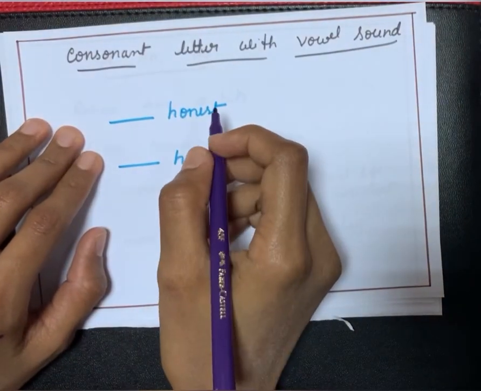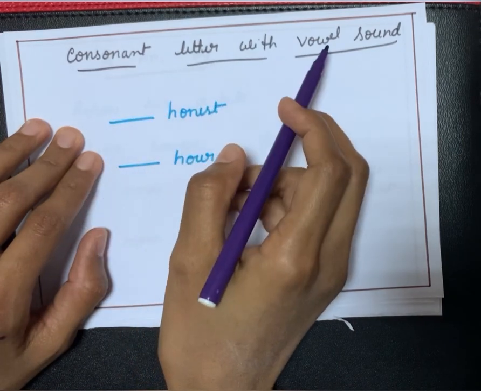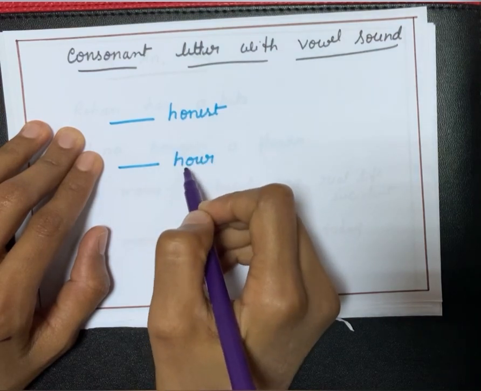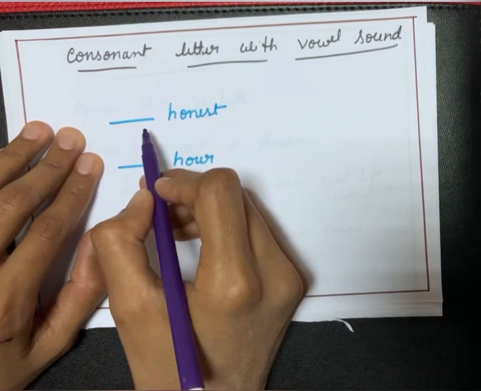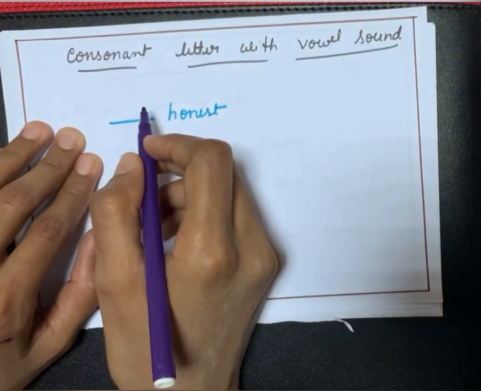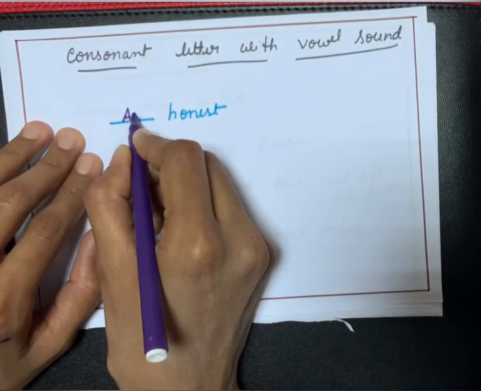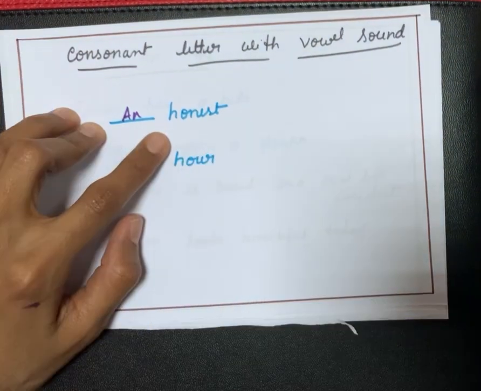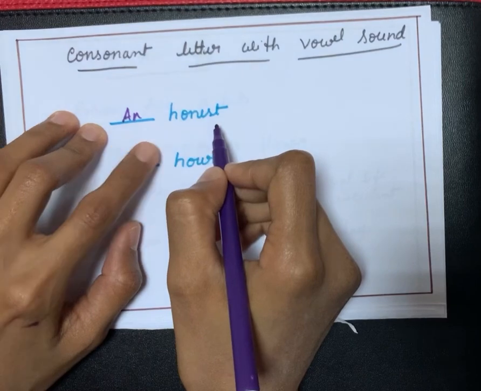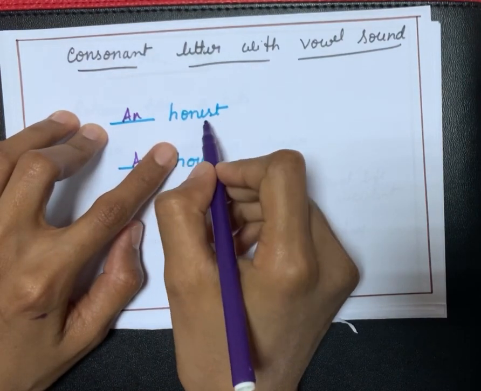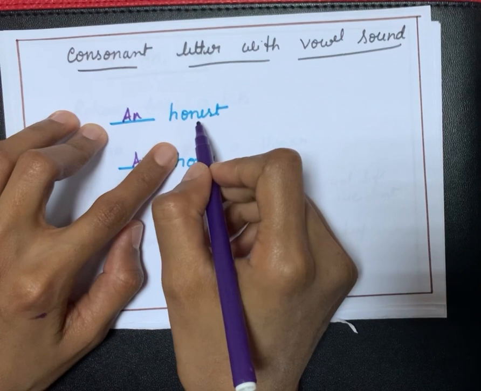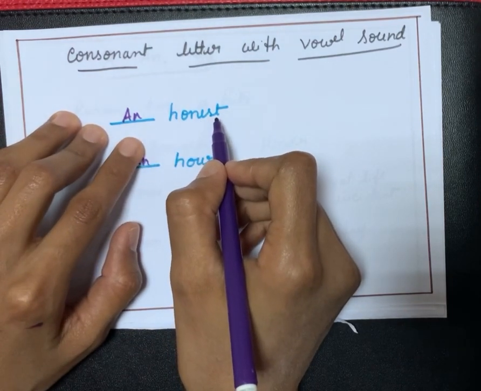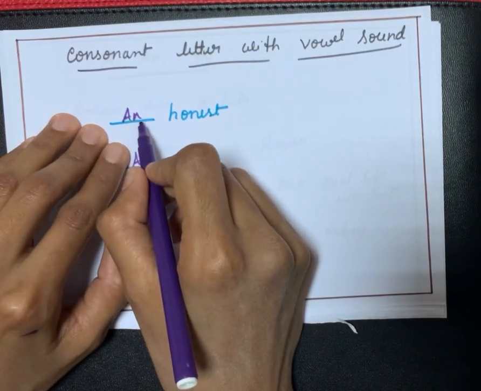Now let's see the second rule: consonant letter with vowel sound. Here H is a consonant, but here a honest is not used. An honest is used. This is because when we pronounce the word honest, we pronounce it as 'onest', not 'honest'. O is a vowel sound, so here an is used.